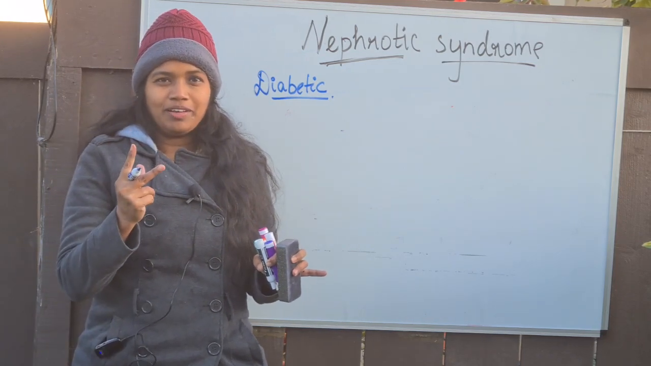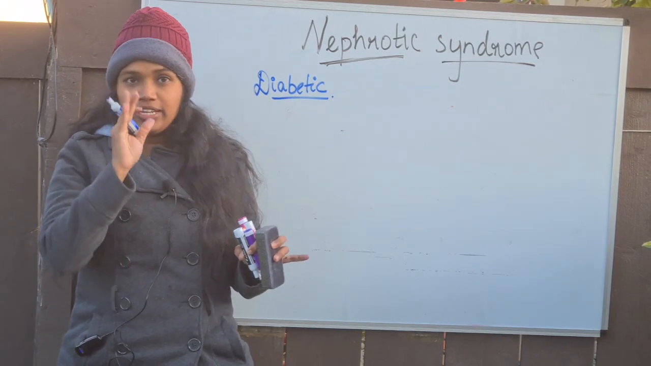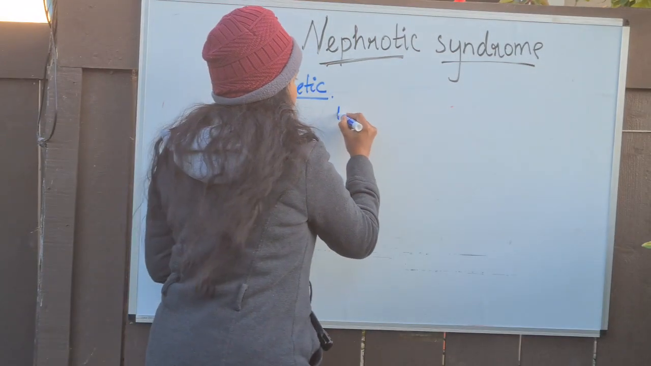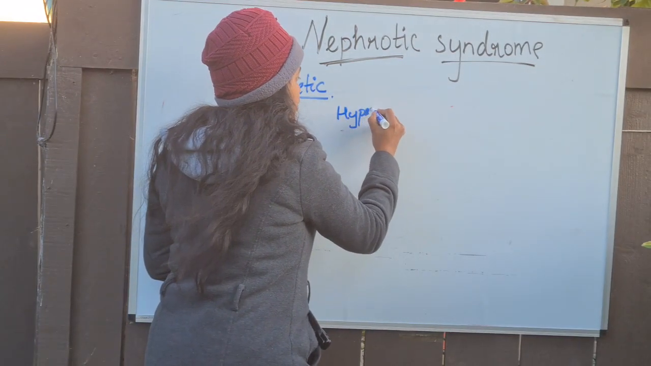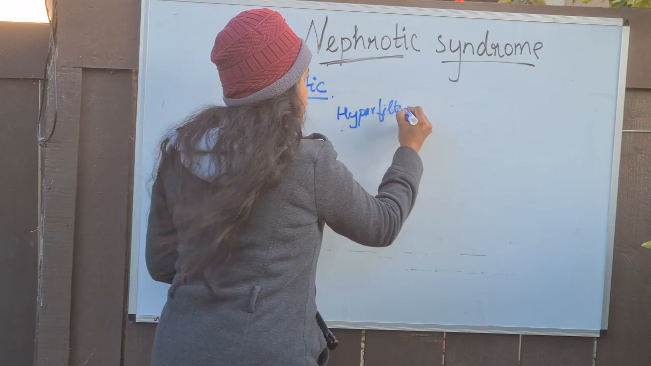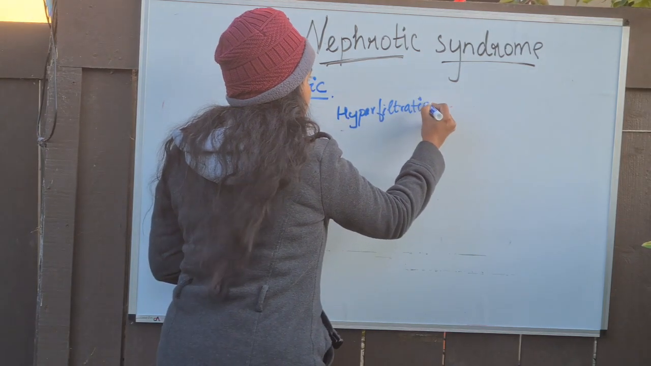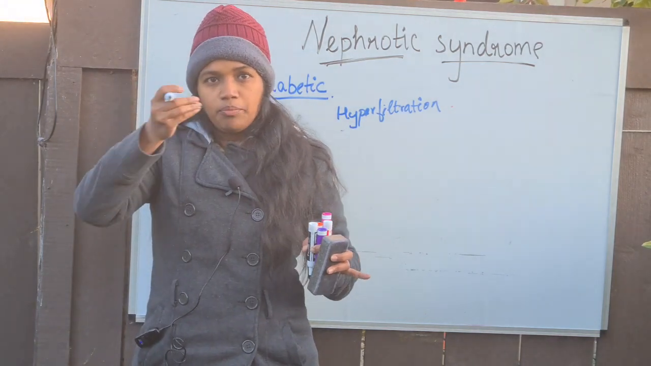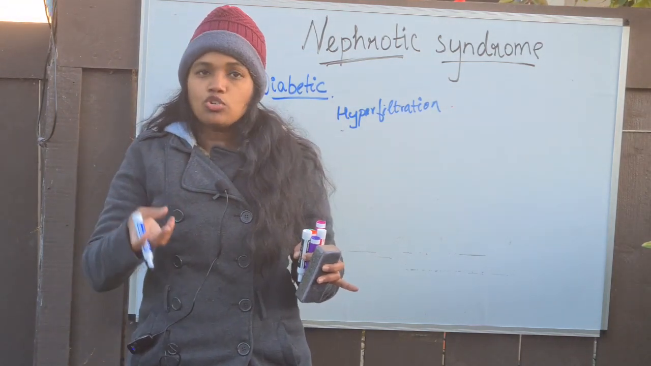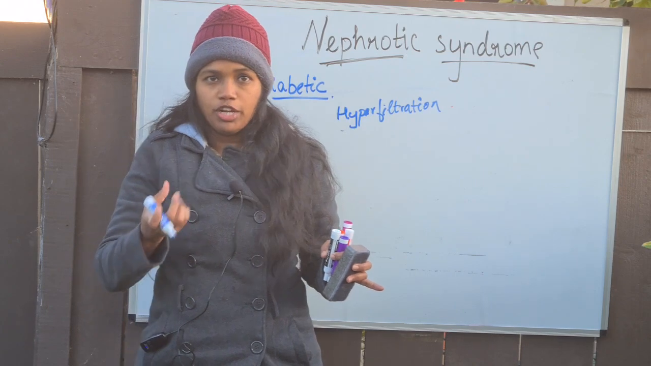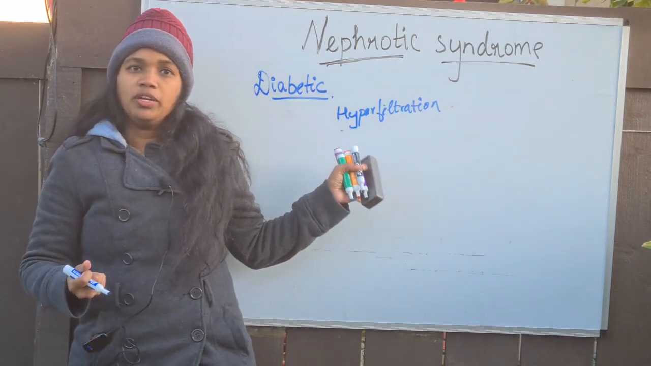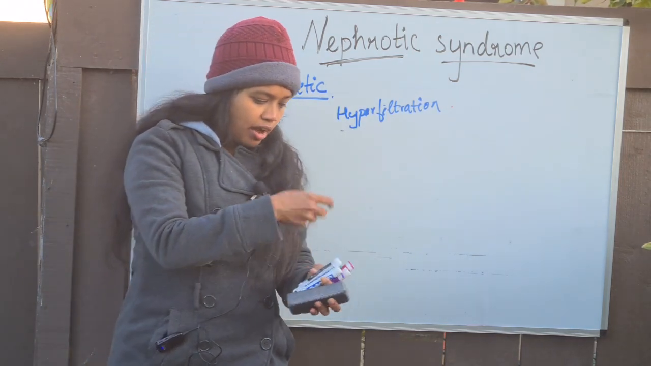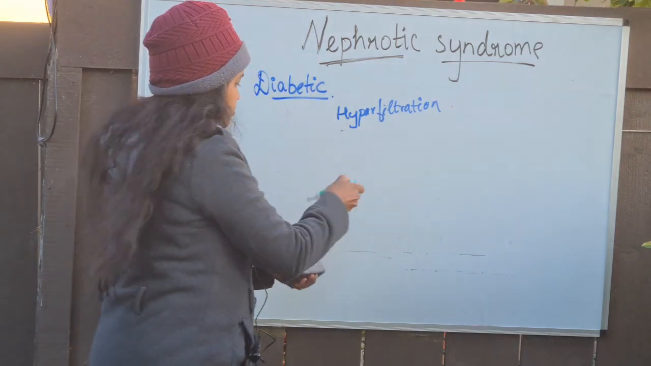Two important pathologies happen. First, initially there will be hyperfiltration. Fine. So why is there hyperfiltration? What is basically the pathology in diabetic? There will be excess of glucose, isn't it? That glucose will be filtered by the glomeruli into the urine. So along with the glucose, it will also be pulling the water into the urine. So therefore there will be initially hyperfiltration. But after a while, it will result in